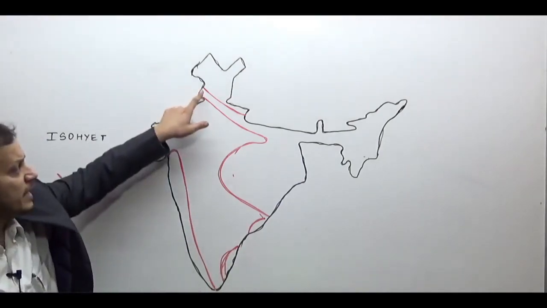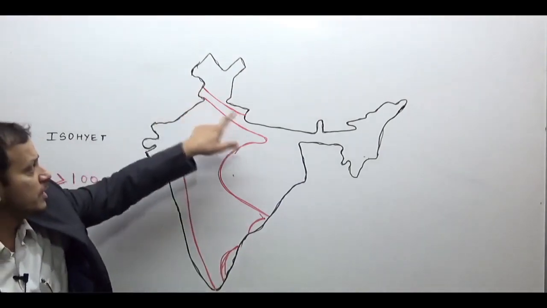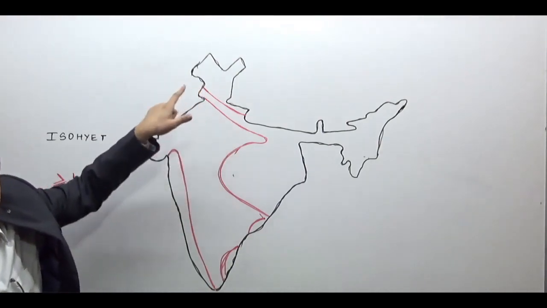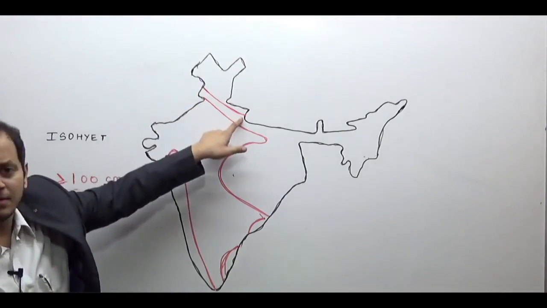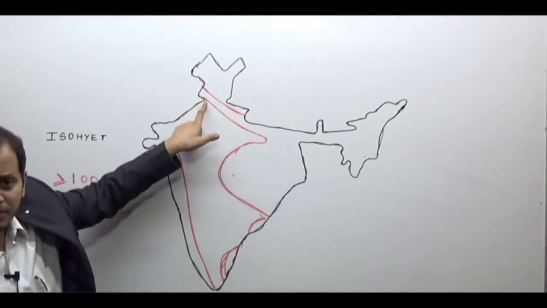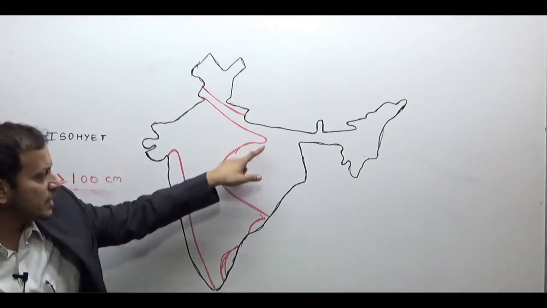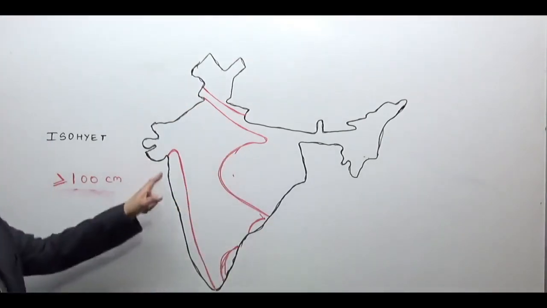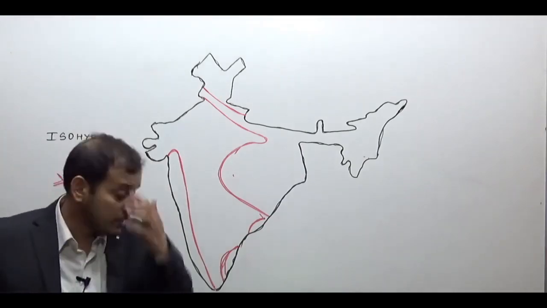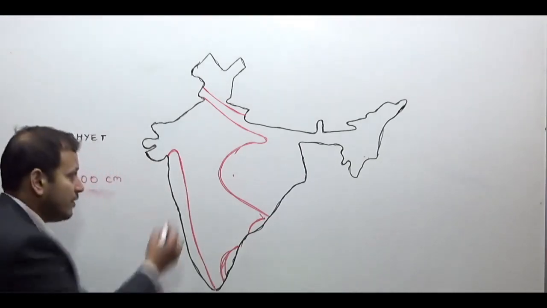Even if you don't remember the two small isohyets, it's fine. But remember one line from the middle of Jammu Kashmir, the middle of this neck of India, to Nepal. Then from this tip of India it goes and turns to the Godavari plain, and one runs all along the Western Ghat region. I will mark these.